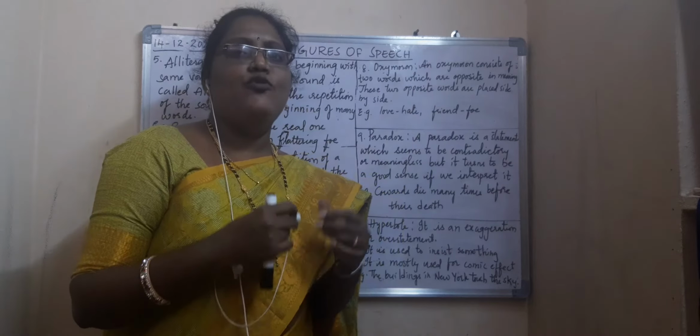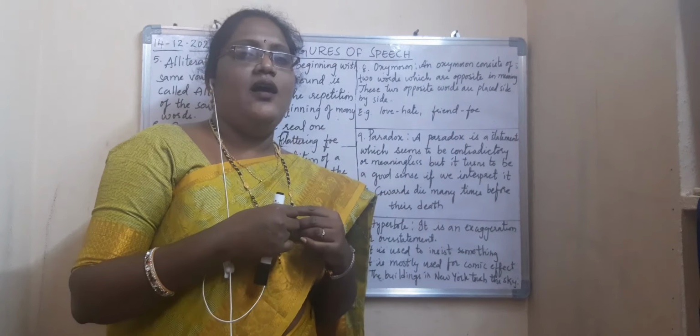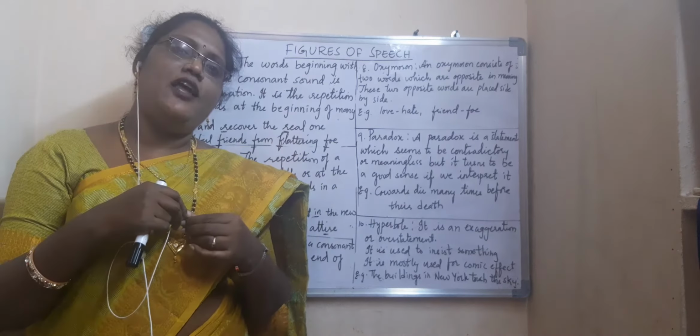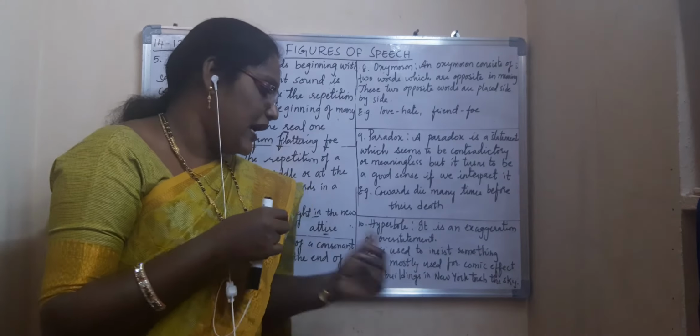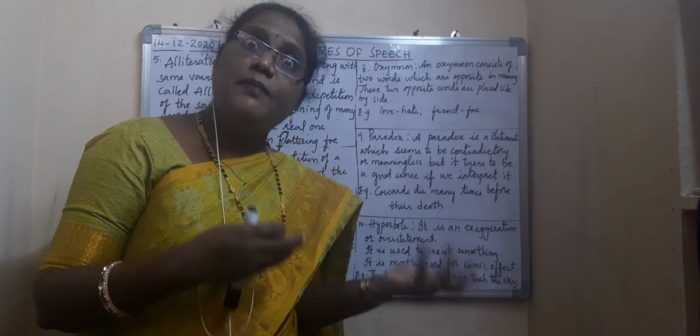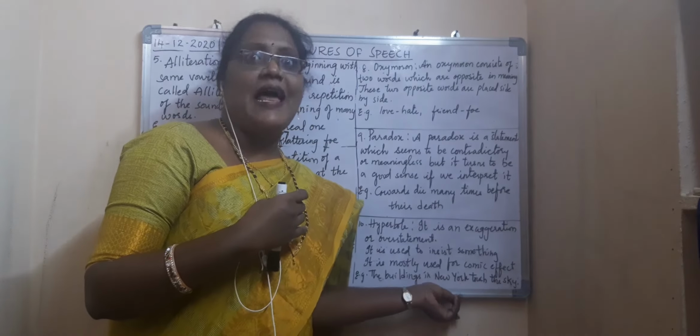So if it is a village person, the persons who are staying in New York will tell the village people that in our country, the buildings in New York touch the sky. The people staying in the village, if they don't understand, they believe that. That is called exaggeration.